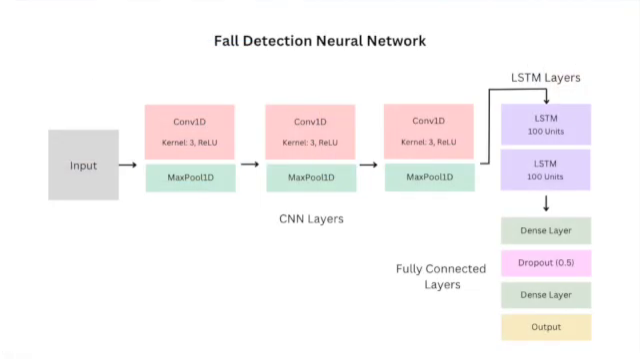Our model is a combination of a CNN, a convolutional neural network, and also an LSTM, or a long short-term memory network, in sequence. And what this does is that it's able to take the strengths of both of these different kinds of models, and together it can efficiently process and analyze complex temporal sensor data.